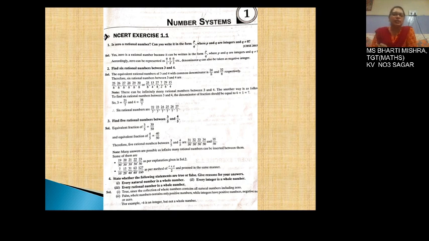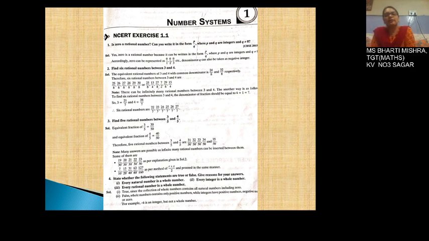Now question number 2 is, find 6 rational numbers between 3 and 4. Now when you represent on a number line, you have the numbers 3 and 4. You must be thinking how to write the numbers in between them.